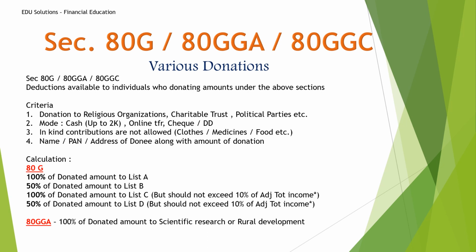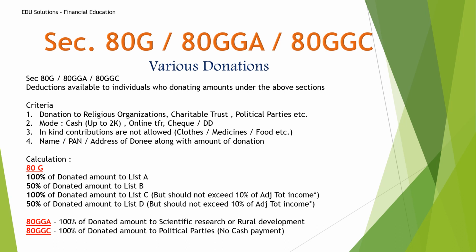Then 80GGA. With 80GGA you will get 100% exemption. It is actually for donations made to scientific research or rural development. And then 80GGC. During election time, a lot of people are asking for donations. If you are donating to political parties, then also you will get 100% deduction in your tax payment. But the main point is, you should not pay cash, and you should get all the details, receipt and all, to get the claim.